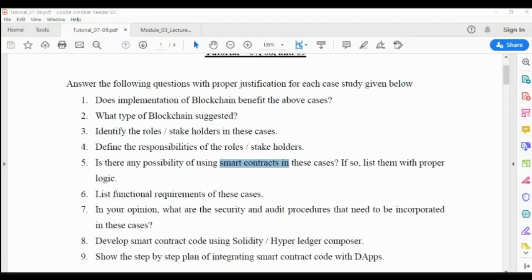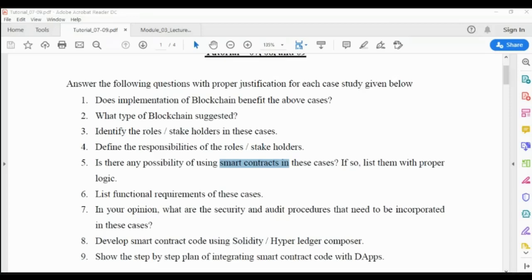Whenever you do the first 1, 2, 3, 4, 5, 6 up to 7 tasks correctly, then coding and integration is not a big problem. The majority of people make mistakes in this, so don't make any mistake in these first 7 points.